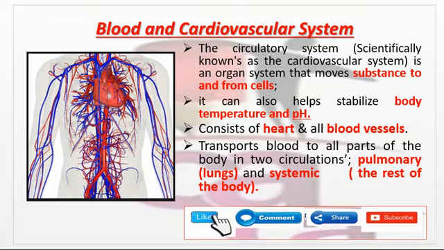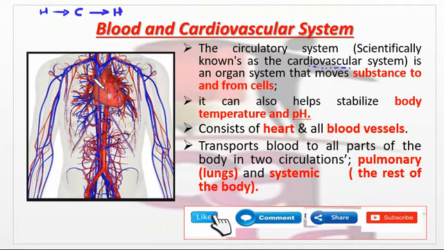The circulatory system, that is scientifically known as the cardiovascular system, is an organ system that moves substances to and from cells. So this is the heart. What it actually does is move blood from the heart to the cells and from the cells back to the heart. This is what the circulatory system is.